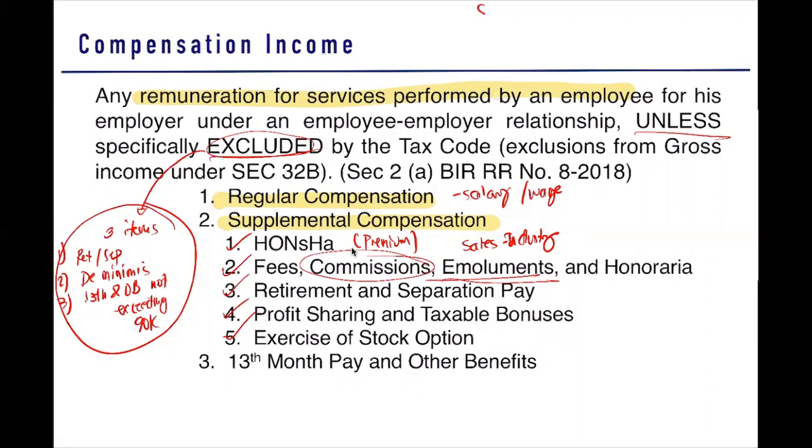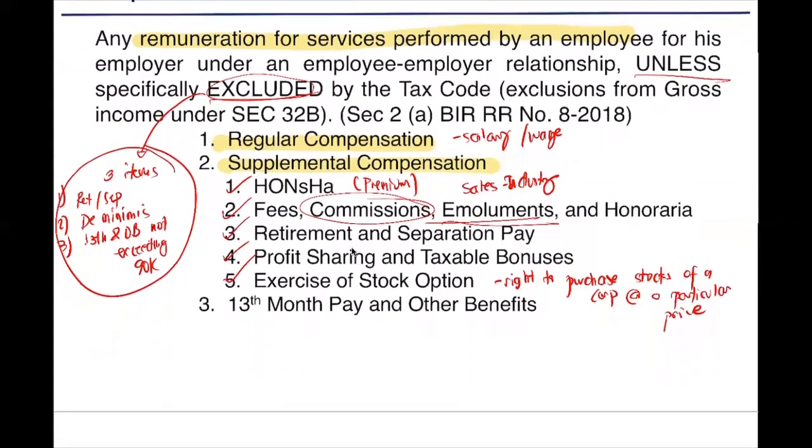Sir, what is a stock option? A stock option is a right to purchase stocks of a corporation at a particular price. Since it is a right, you may or may not exercise it. If you purchase stocks of the corporation, then you exercise it. If you did not purchase, then you did not exercise it.